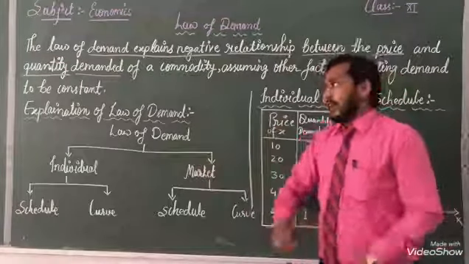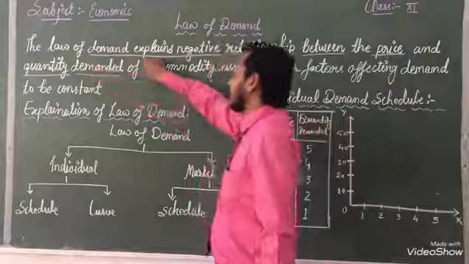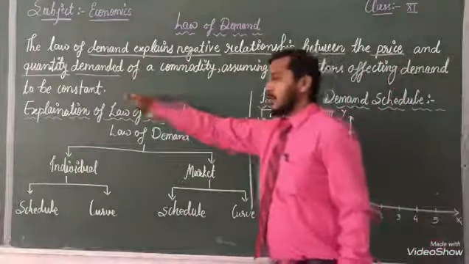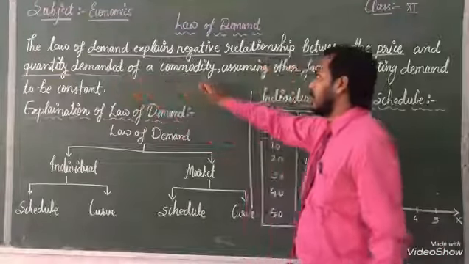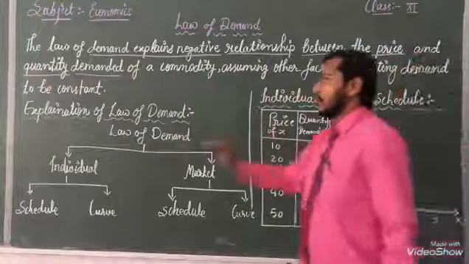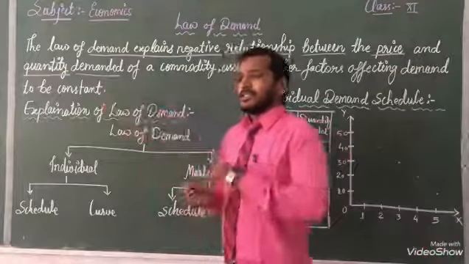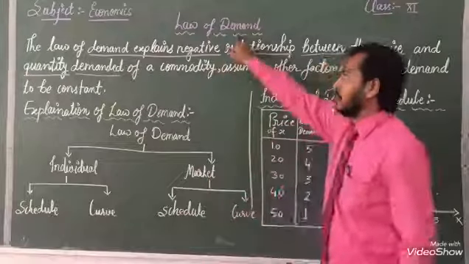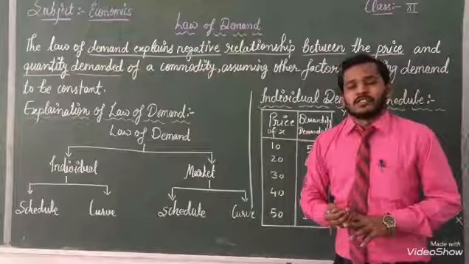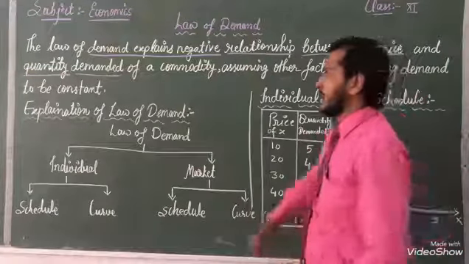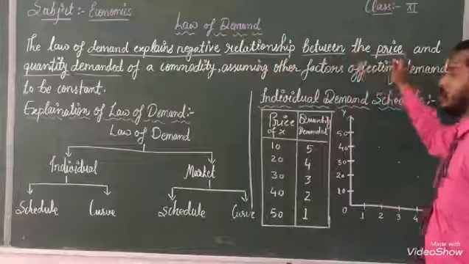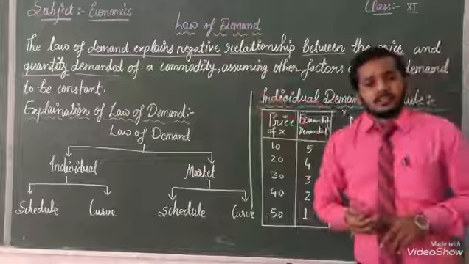According to the law of demand, there is a negative relationship between price and quantity demanded of the commodity, assuming other factors affecting demand to be constant. This is the important information for you. This is showing the law of demand.